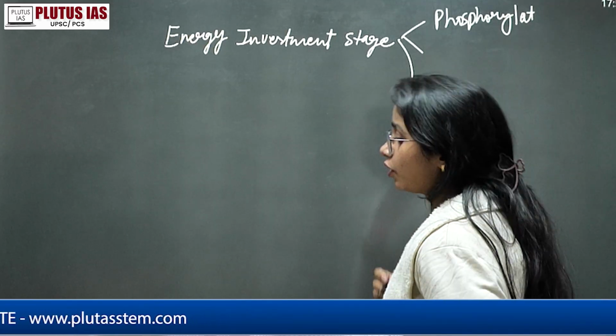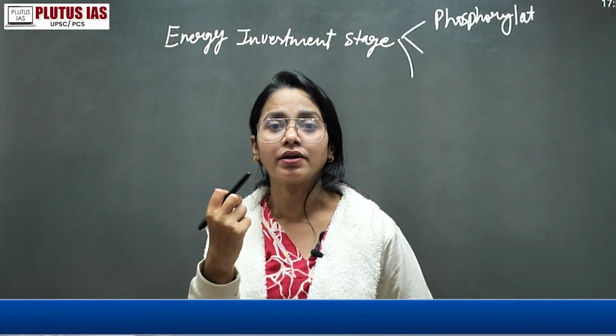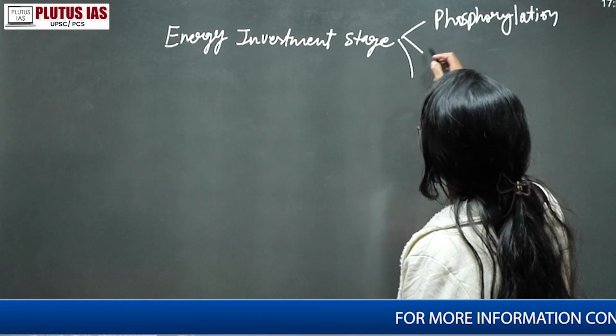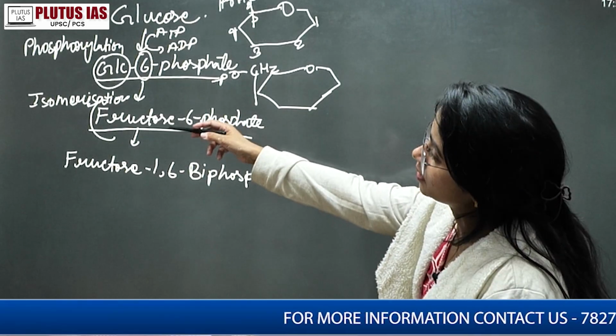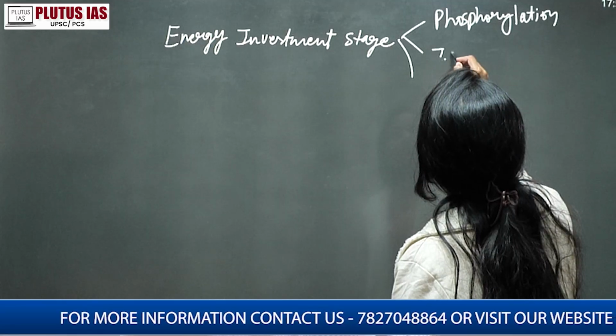Or because we have already mentioned that it is a 10-step process, you can also write like that. Step 1, what is step 1? It is a phosphorylation. Okay, so step 1 is a phosphorylation. What is the second process? The isomerization. This is the first, this is the second, right? The second process is isomerization.